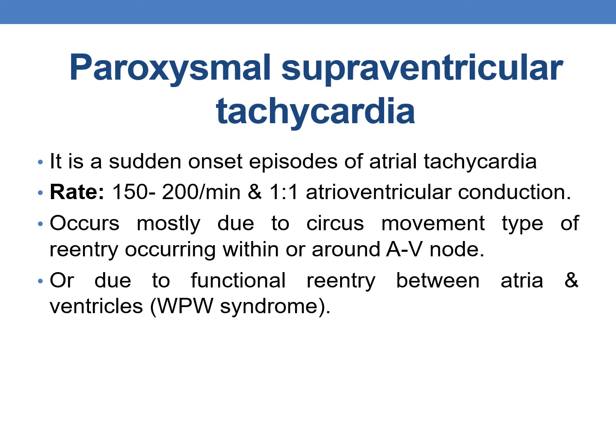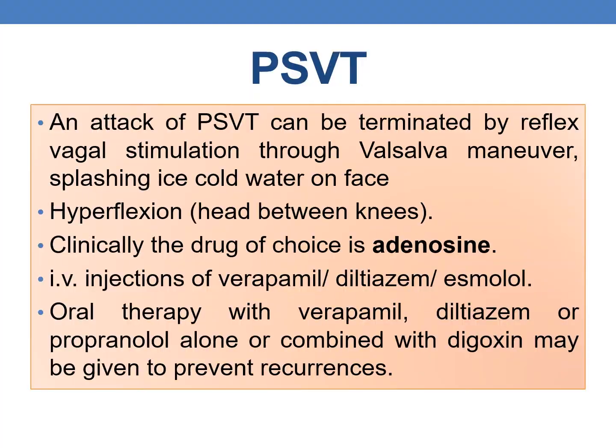It occurs mostly due to circus movement type of re-entry occurring within or around the AV node. It can also occur due to functional re-entry between atria and ventricles, as in the case of Wolff-Parkinson-White syndrome.